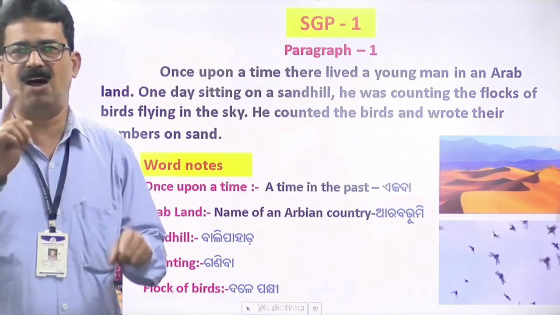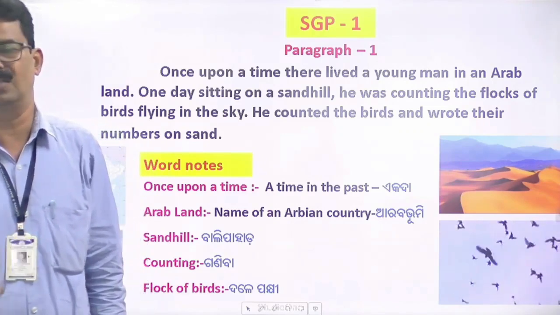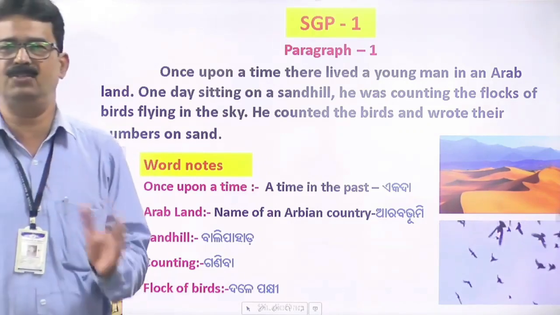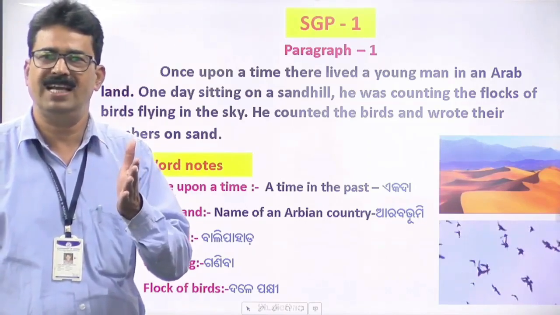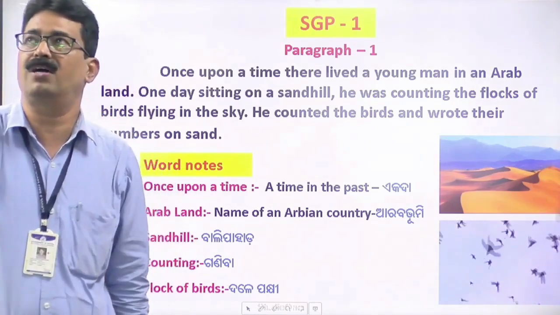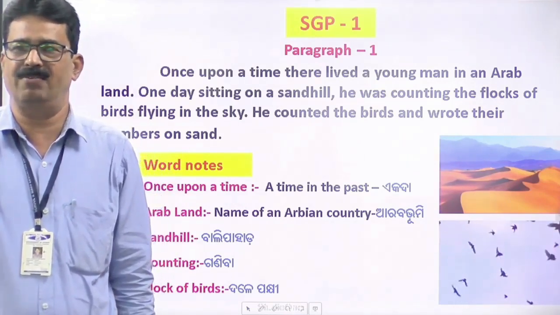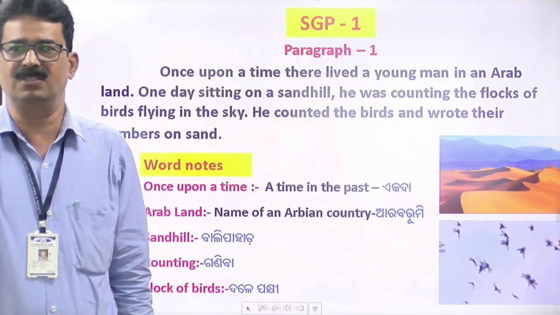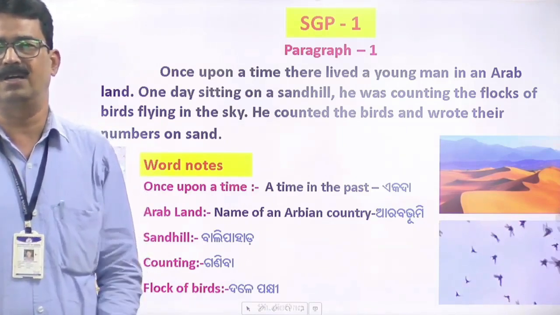The person who is sitting on the sand hill is counting the birds and wrote their numbers on the sand. So what was the man doing? The man was sitting on a sand hill and he was counting the flocks of birds moving in the sky one by one. And after counting, the person was writing the numbers of the birds.